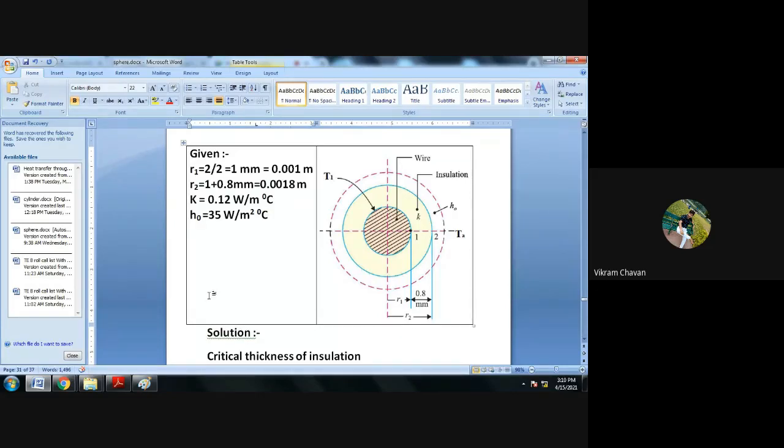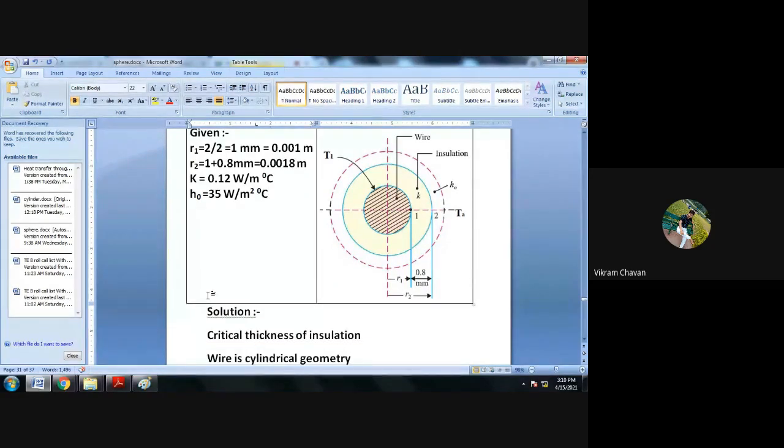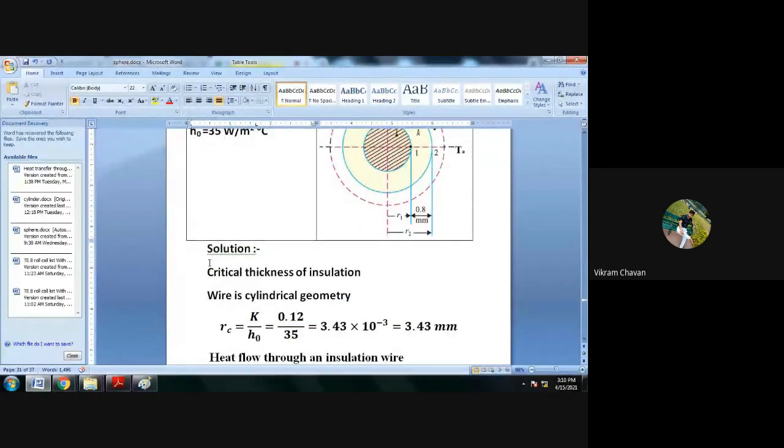Now first we have to determine the critical thickness of insulation for that wire insulation. Solution: critical thickness of insulation. The wire is a cylindrical geometry, so write down: wire is a cylindrical geometry. For the cylinder, critical radius of insulation RC, which is equal to R2, is equal to K divided by h naught. Here I will write R2 is equal to RC.